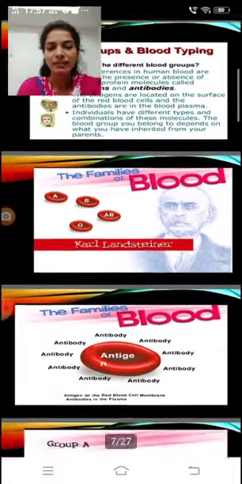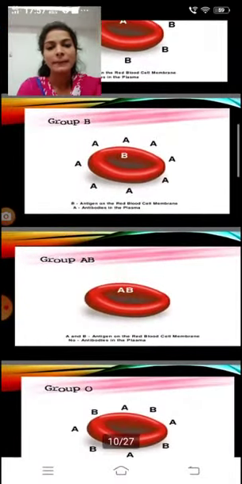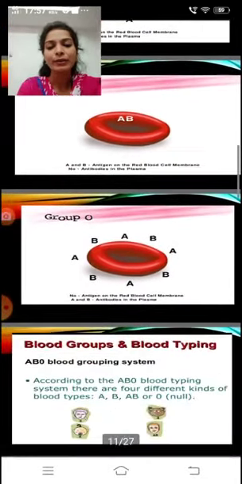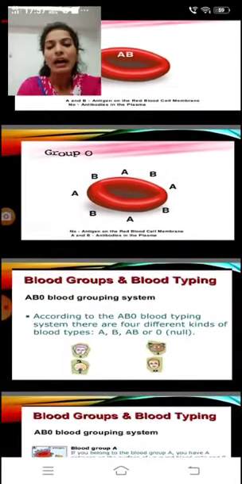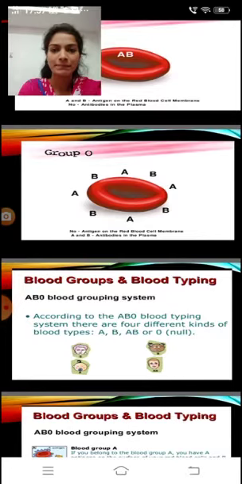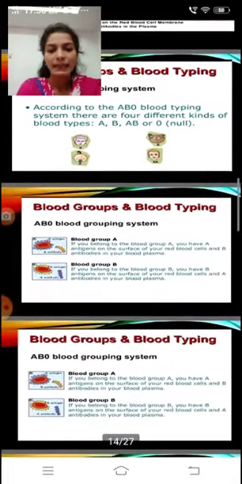The families of blood: A, B, AB and O. ABO blood grouping system. According to the ABO blood typing system, there are 4 different blood types: A, B, AB and O groups. Next, ABO blood grouping system, blood group A. If you belong to blood group A, you have A antigens on the surface of your red blood cells and B antibodies in your plasma.